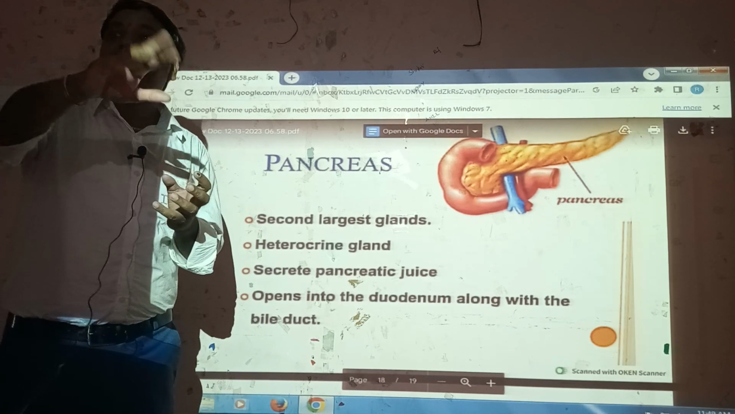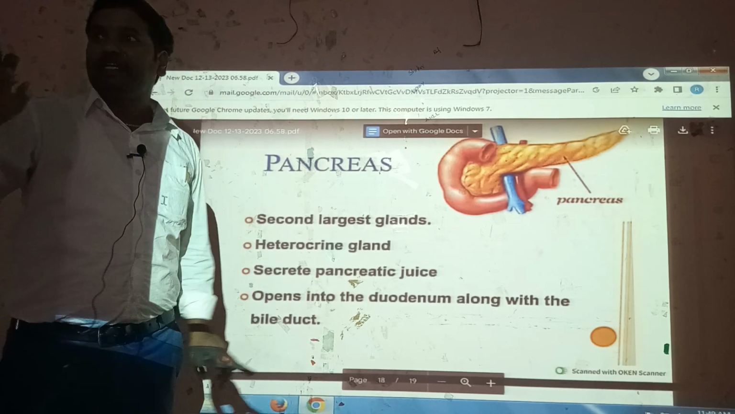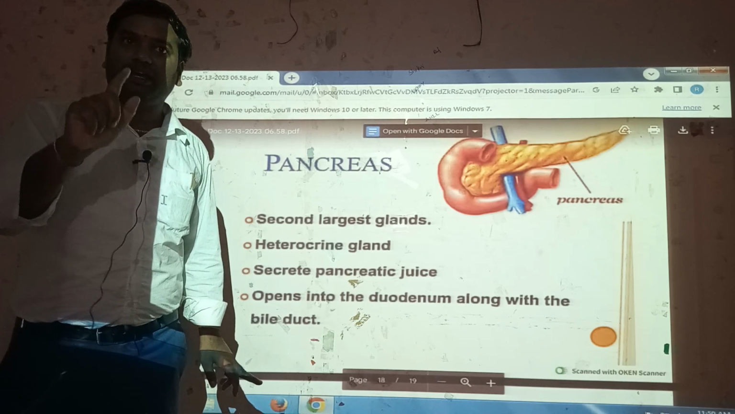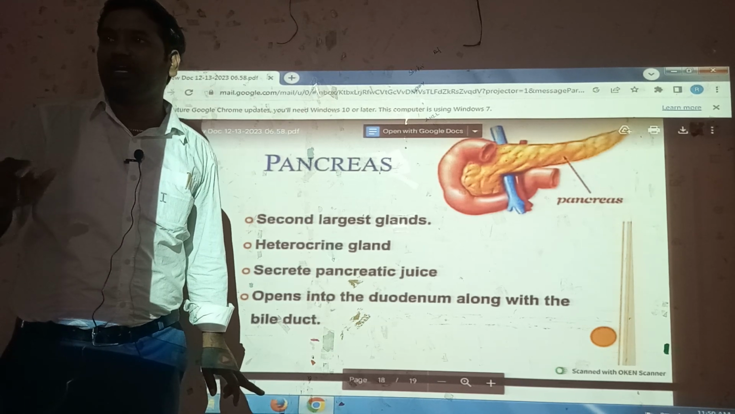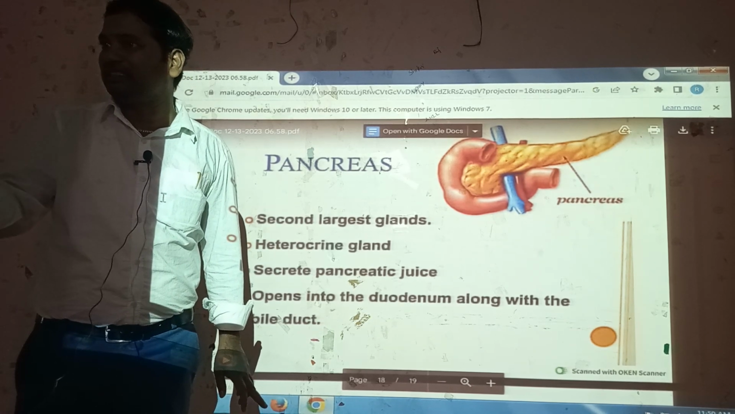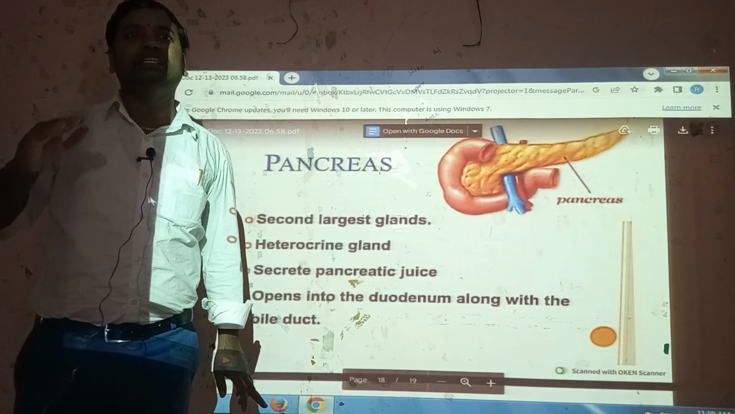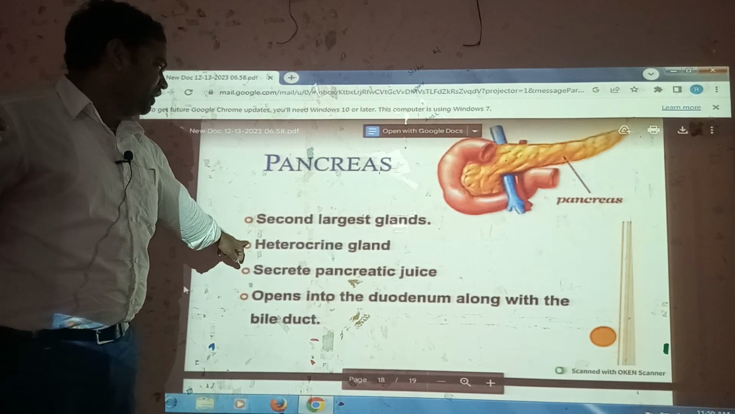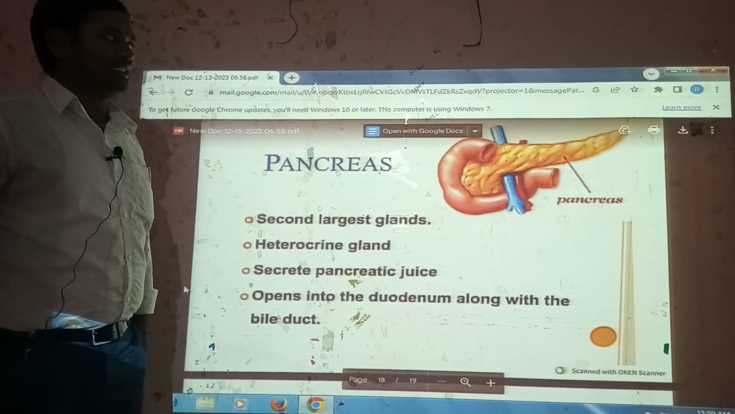The duct part enters the digestive system, releasing trypsin and chymotrypsin for protein digestion in the small intestine. The ductless part releases from the islets of Langerhans two hormones: alpha cells release glucagon, and beta cells release insulin. Glucagon converts glycogen to glucose. Insulin controls our body glucose. If body glucose increases, that is diabetes mellitus. The pancreas is the second largest gland, a heterocrine gland, secreting pancreatic juice opening to the duodenum along with the bile duct. Next.